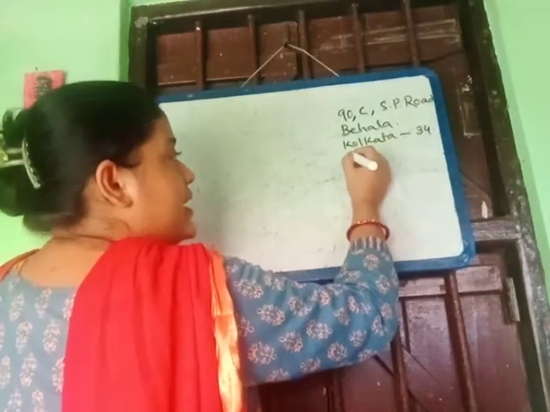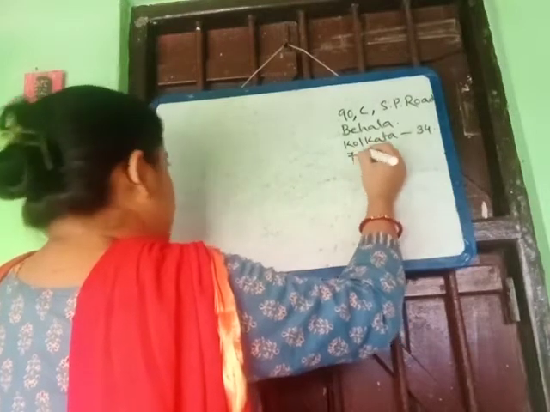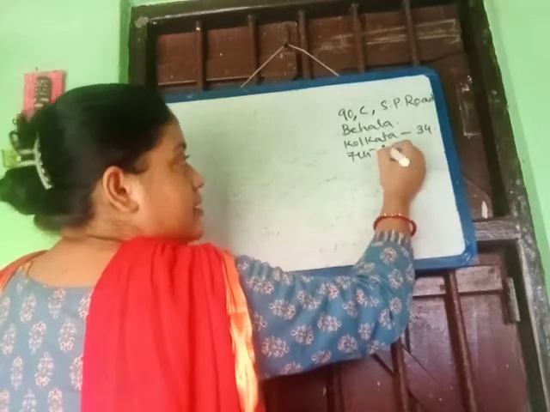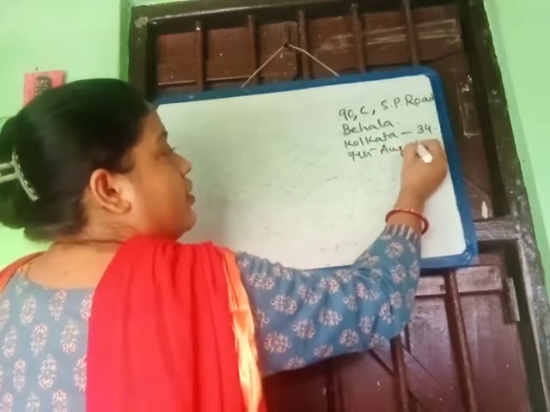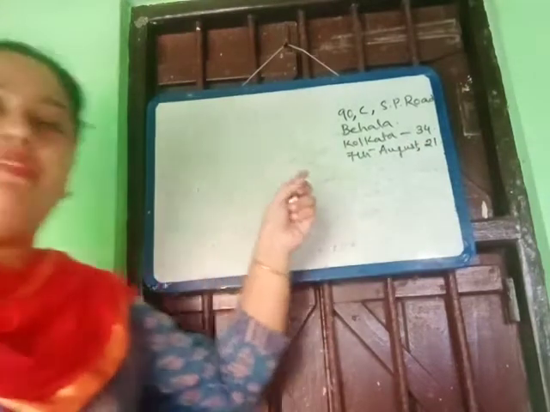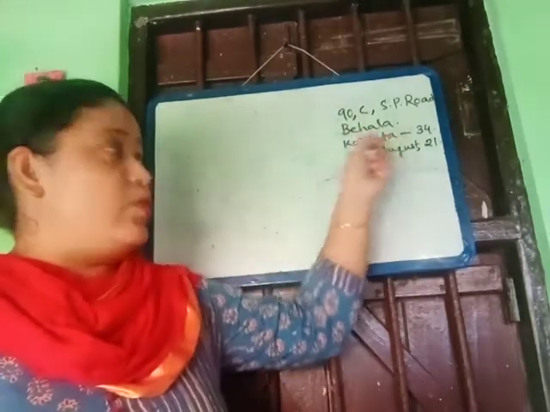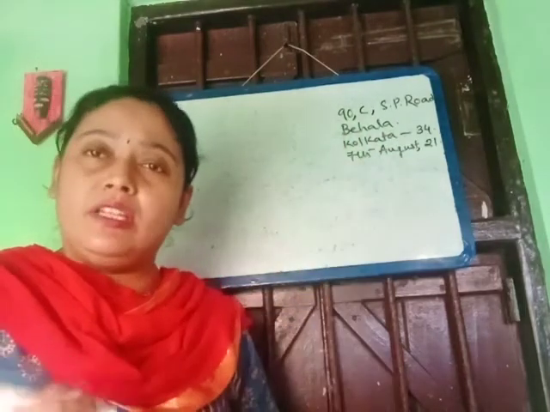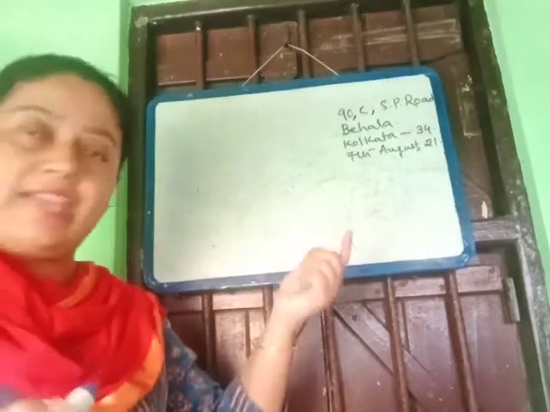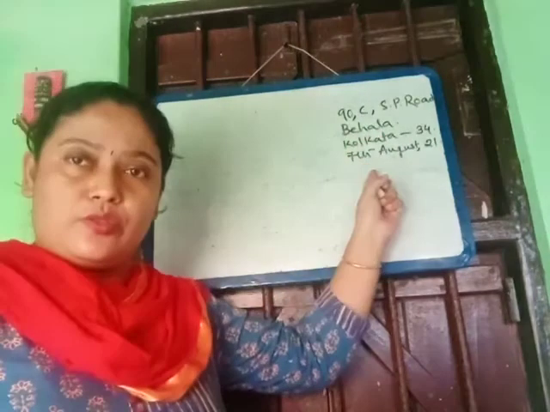Suppose today is the 7th. So 7th of August, comma 21. In this way we should write the address and the date of the writer, who is writing the letter. So I am writing the letter, it is my address and it is the date when I am writing.